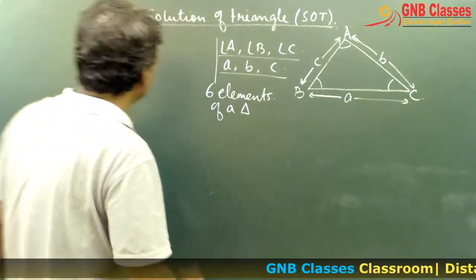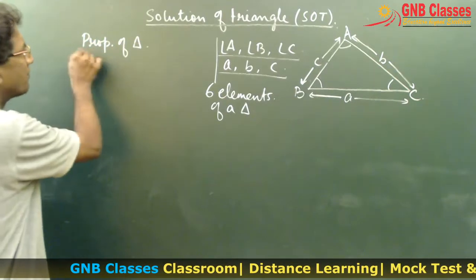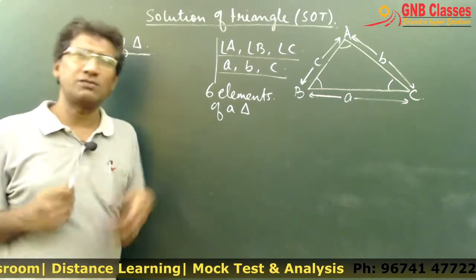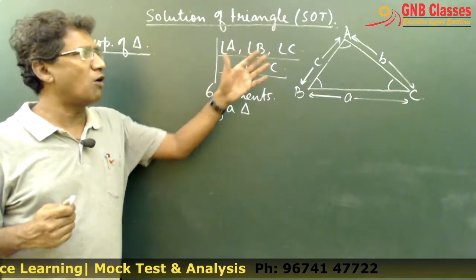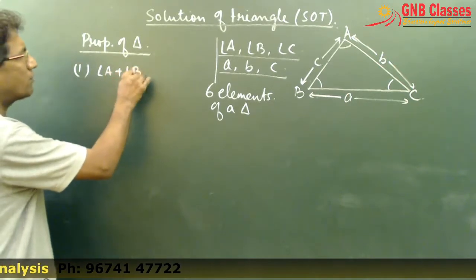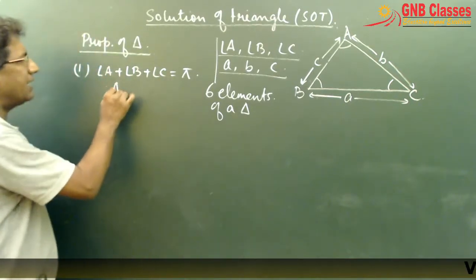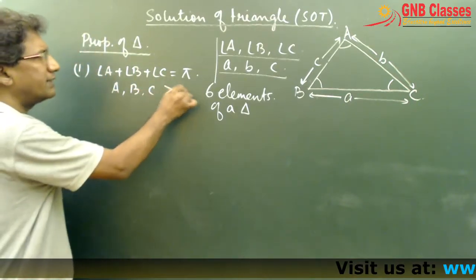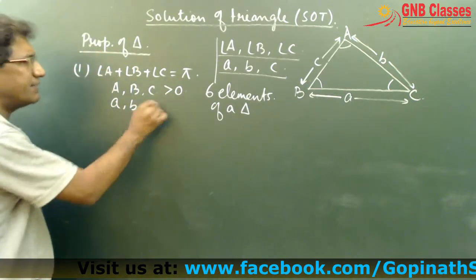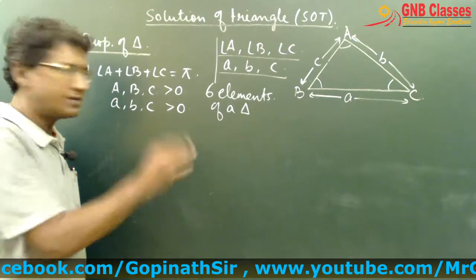Now, before starting this chapter, I will just come to the very basic properties of triangle. The first property, we all know, we have done this in very childhood: the sum of the 3 angles of any triangle is 180 degrees. Is it clear? Where angles A, B and C are all greater than 0. Now, a, b, c are the lengths of the sides. The length of the sides cannot be negative, so these are also greater than 0.